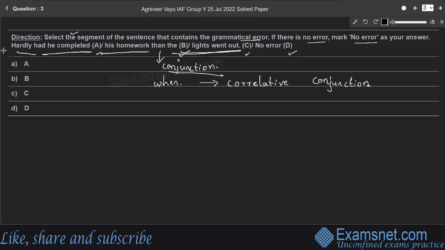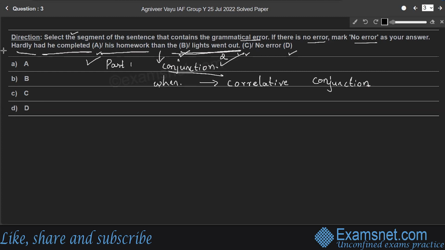So correlative conjunction is a word or a pair of words. Sometimes more than one word is used as a correlative conjunction, right? So it is a word or pairs of words that connect two parts of a sentence. So here two parts are there, right? Hardly had he completed his homework is part 1 and the lights went out is part 2, right? So which connects two parts of a sentence that have an equal value or correlate with each other.